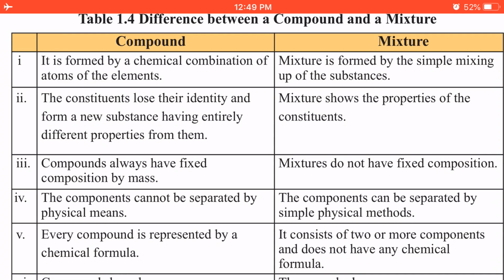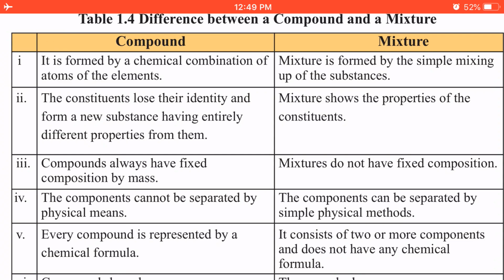Well, the third point is that a compound always has fixed composition by mass. This is also explained in compound, that they have fixed ratio by mass. So fixed ratio by mass or fixed composition by mass is the same thing. Mixtures do not have fixed composition.